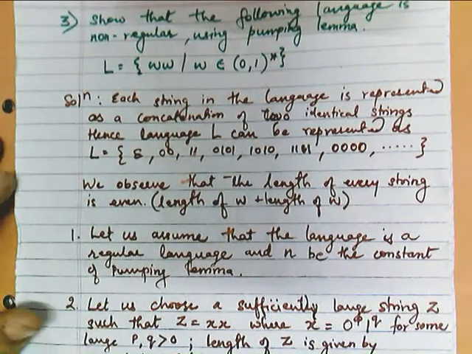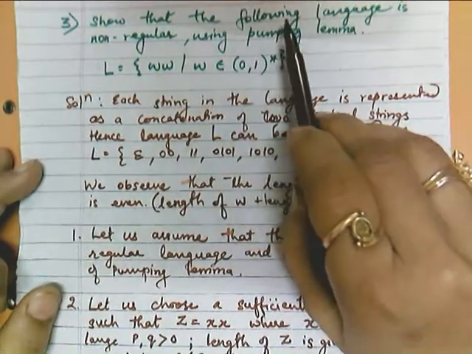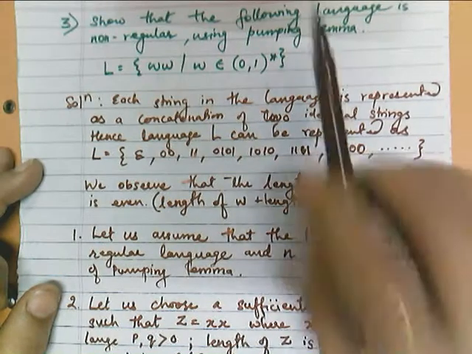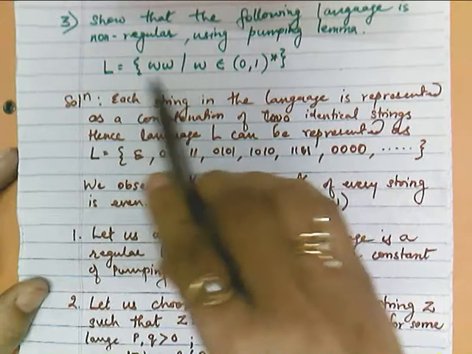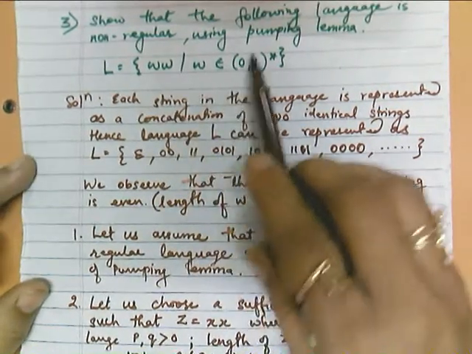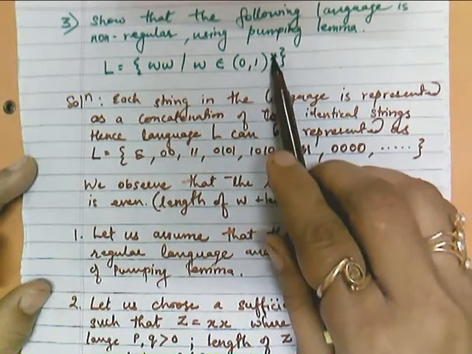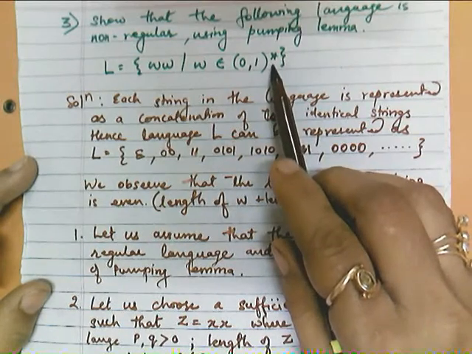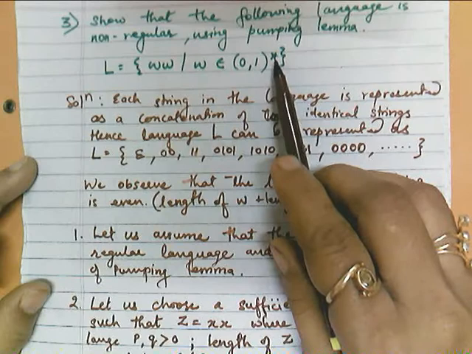Now our next example is: show that the following language is non-regular using the pumping lemma. What is the language? The language L is equal to ww, where w is a string formed using 0 and 1. There is a star, which means even the empty string could be part of this language, and since there is a star, it is also an infinite language.